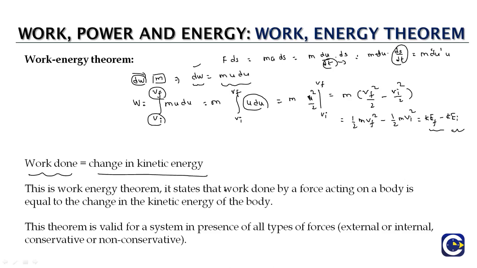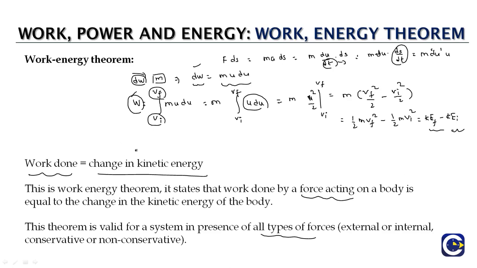So we can put it as work done on an object will be equal to the change in kinetic energy of the object. Now this is what we call the work energy theorem, which basically states that work done by a force acting on the object will be equal to the change in kinetic energy of the object. This theorem is valid for all types of forces, whether conservative or non-conservative, external or internal.